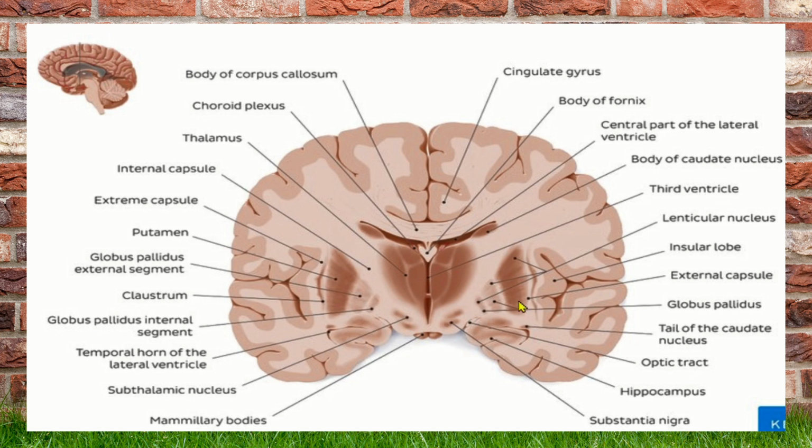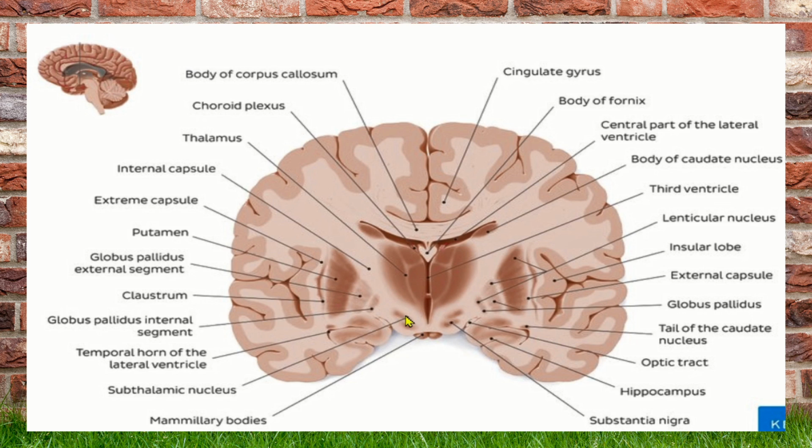The next structure will be the claustrum. This is a thin sheet of gray matter parallel to the lentiform nucleus, called the claustrum. The structure located in between them is the external capsule. The third content will be the subthalamic nucleus. This is the subthalamic nucleus, where the thalamus is going to rest.